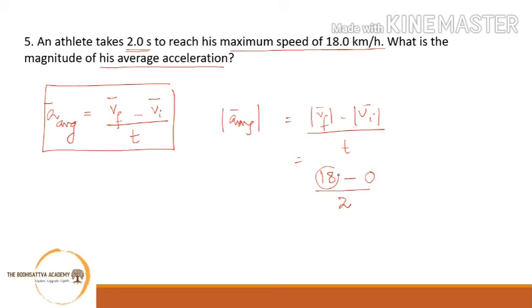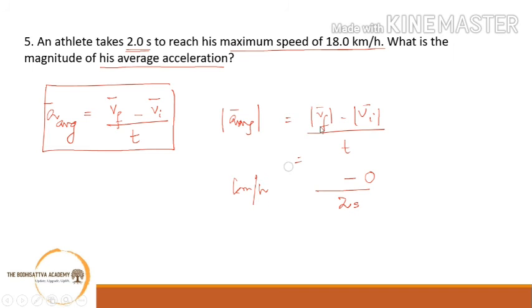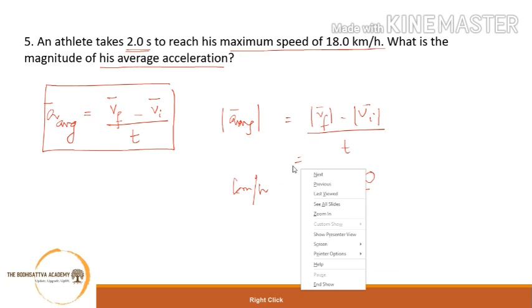Now remember, here's a catch. This 18 is given in kilometers per hour, and the time is given in seconds. So you have to convert this 18 to meters per second or this seconds to hours. Otherwise this calculation will be erroneous. So what we'll do is we'll erase this and we'll first find out what is this value.